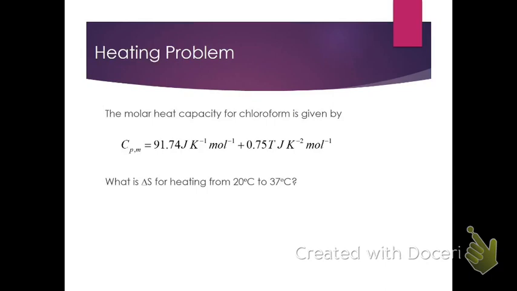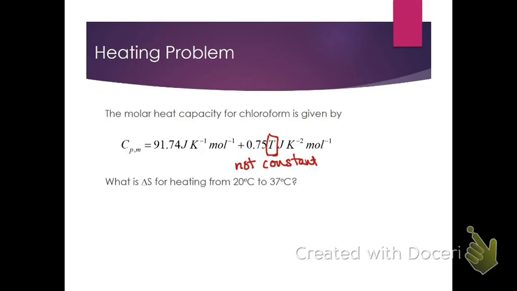So let's look at the situation where heat capacity is not independent of temperature, and here's one where we're talking about the heating of chloroform, and our heat capacity is given by this expression, where we note that it does depend on the temperature. It's a small temperature dependence, but it is a temperature dependence nonetheless. And so if we want to calculate the entropy change for that, we have to take that into account, which means we have to go back to integration.